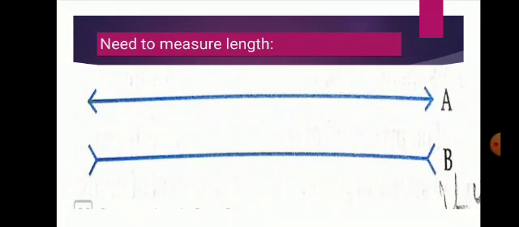For example, when we go to a clothes shop to buy cloth for making our school uniform, the shopkeeper measures the cloth by comparing it with the standard unit of measuring length, that is called the meter. And then what does the tailor do? When we go to the tailor for stitching the school uniform, he takes our measurements by using a measuring tape.